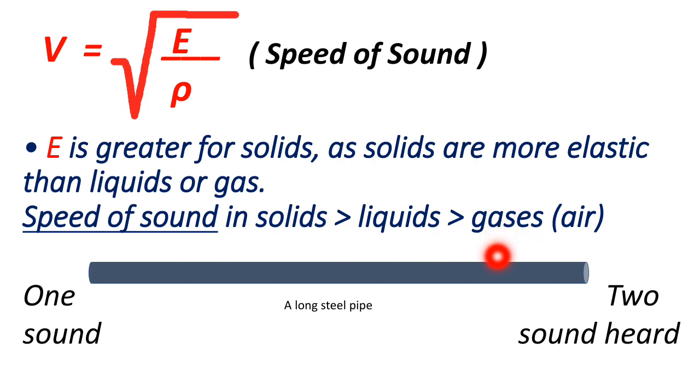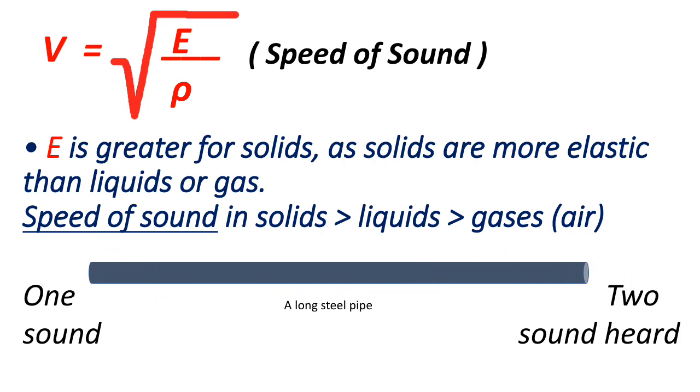Now this part we can prove by this example. Suppose a rod, a pipe, a long steel pipe, correct? So if it is a pipe, that means it is a hollow pipe and inside the pipe air is present. Now suppose it is a very long pipe, and when a sound is produced here, then if we hear from this side, first we can hear two sounds.